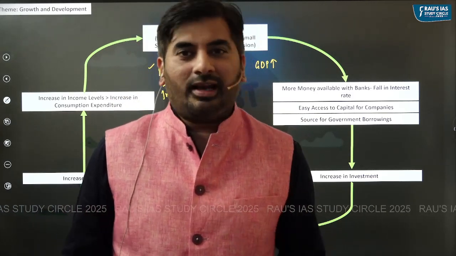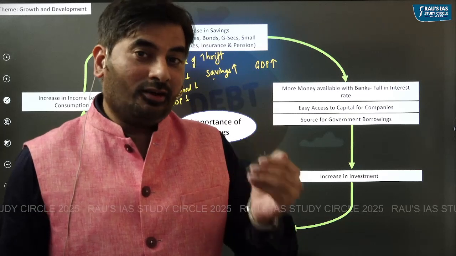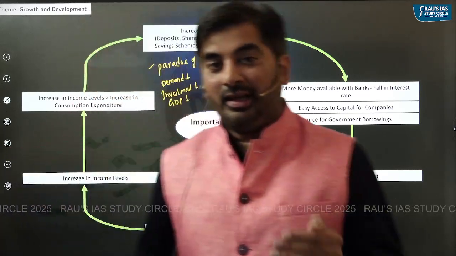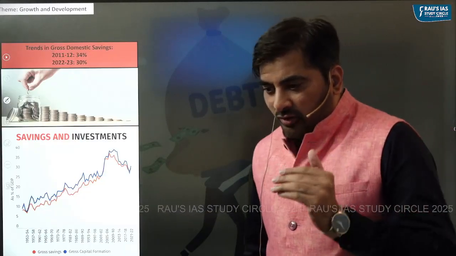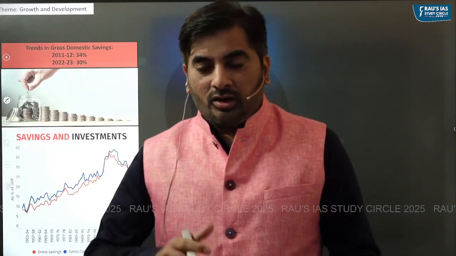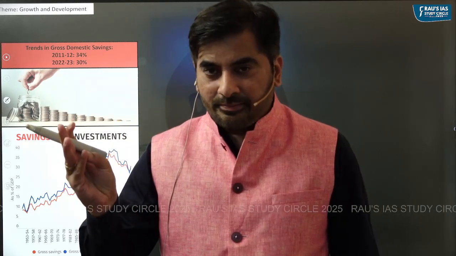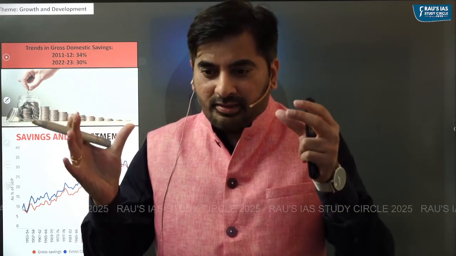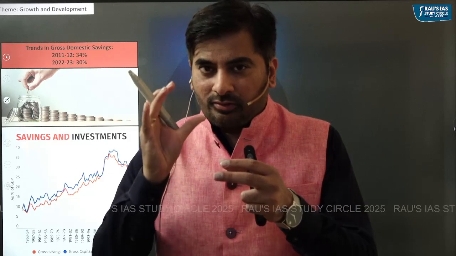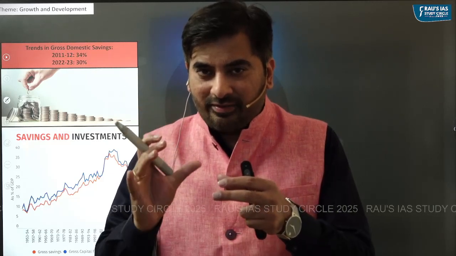Now let's understand the trends in the gross domestic savings in India. See, when we say gross domestic savings, it is the savings by three entities. One is household savings, second is private sector savings, and the third is public sector savings. These three together comprise the gross domestic savings in the Indian economy.